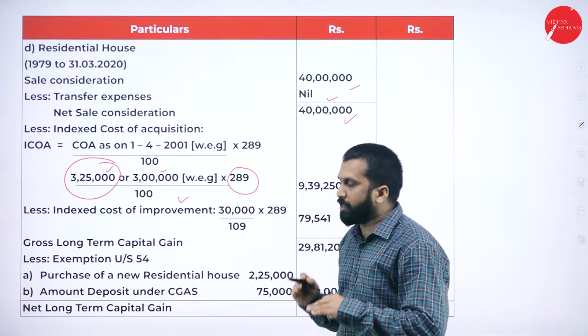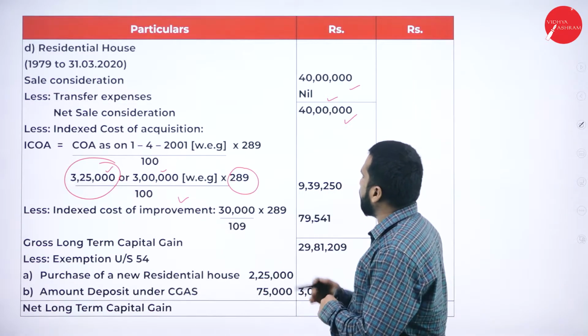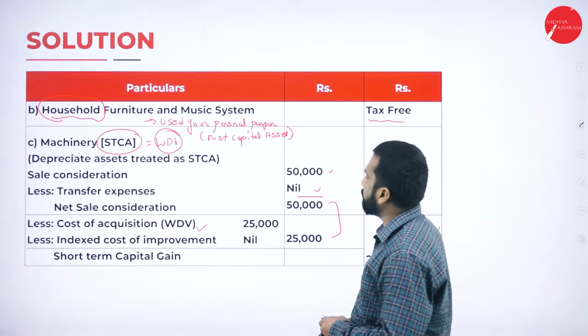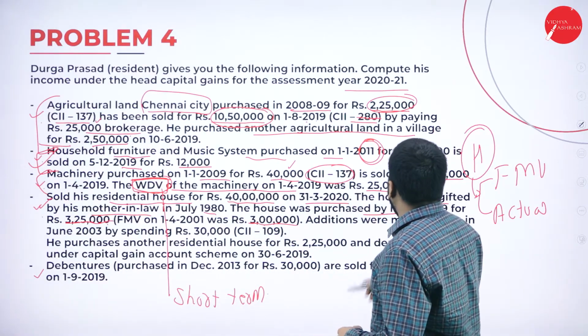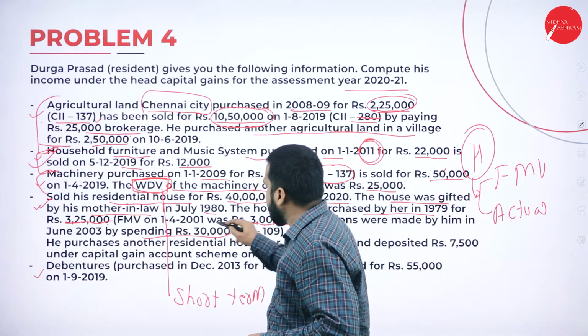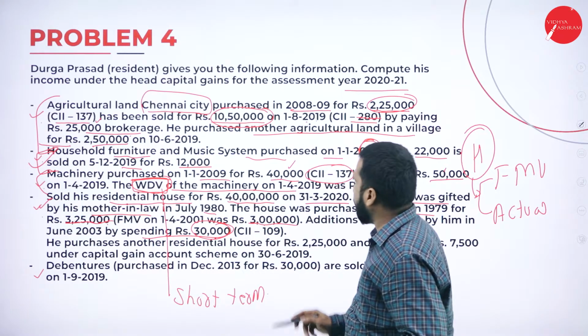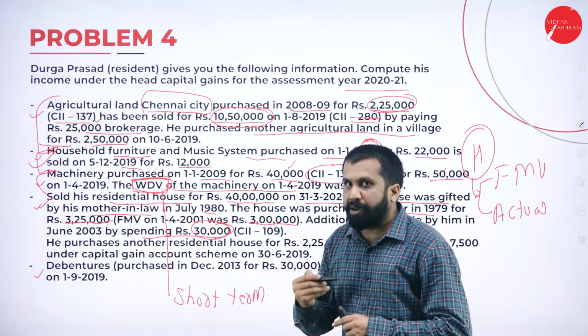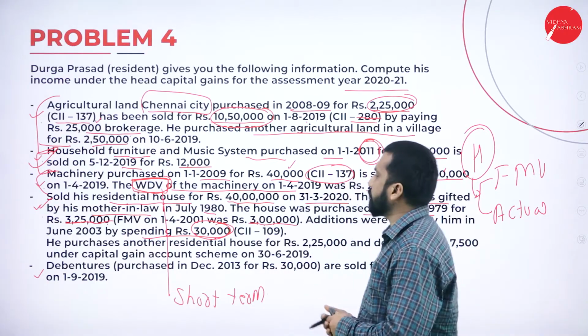What is the improvement? Have they done any improvement? Yes. I'll go back and check. Yes, additional spending of 30,000 was made by him in June as improvement. Any improvement they have done, we have to consider that also.